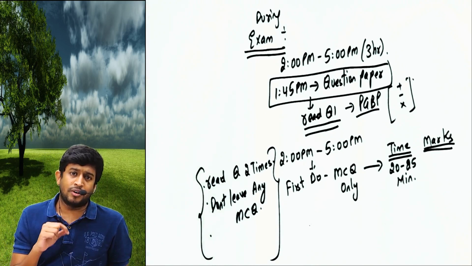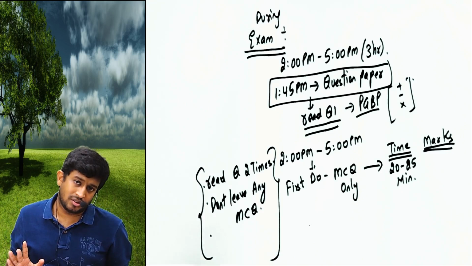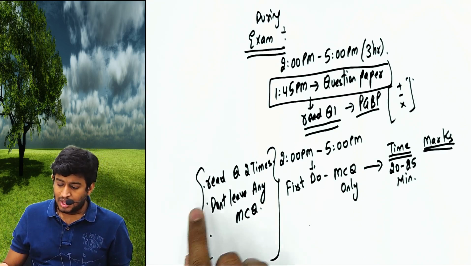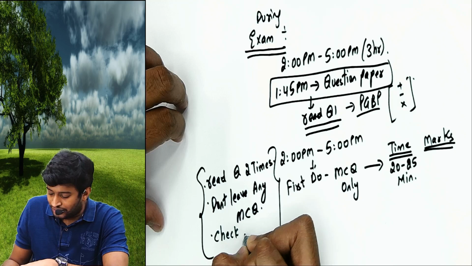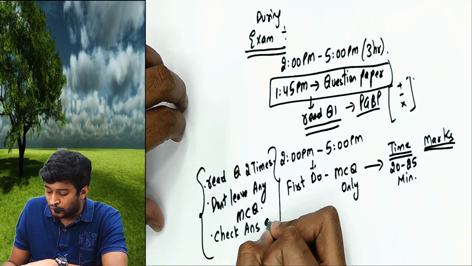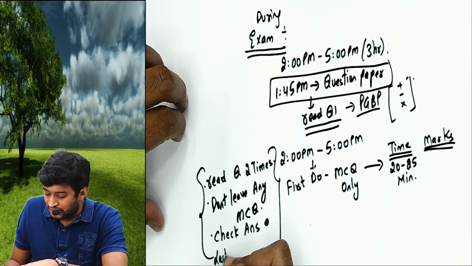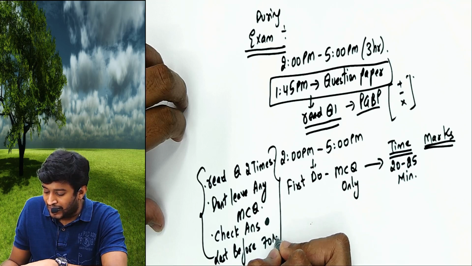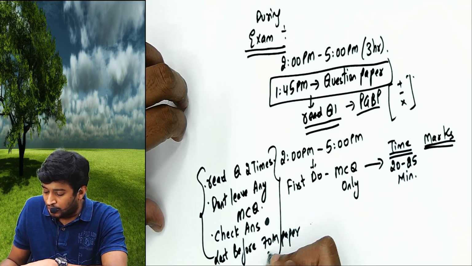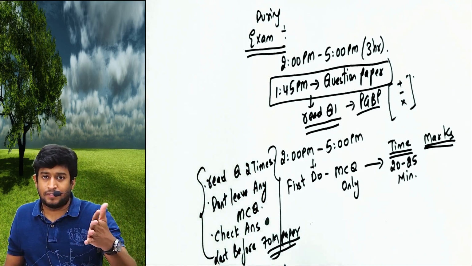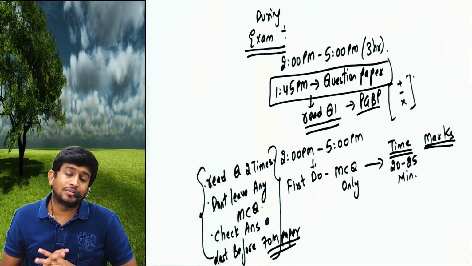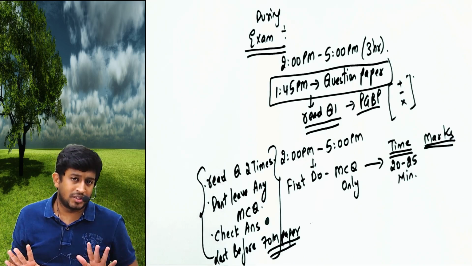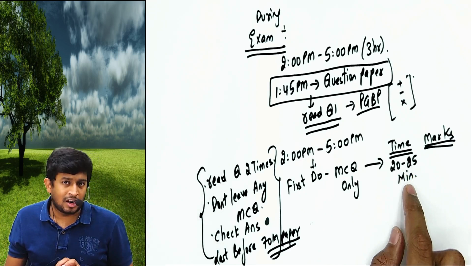But think twice before you guess the options. Think twice before guessing the options. Read the question 2 times, don't leave any MCQs. Next, check the answers you marked in the OMR sheet last, before going for the 70 marks paper, because the moment I start the 70 marks descriptive, I will not come back to MCQs again, for which I am allotting 20-25 minutes.